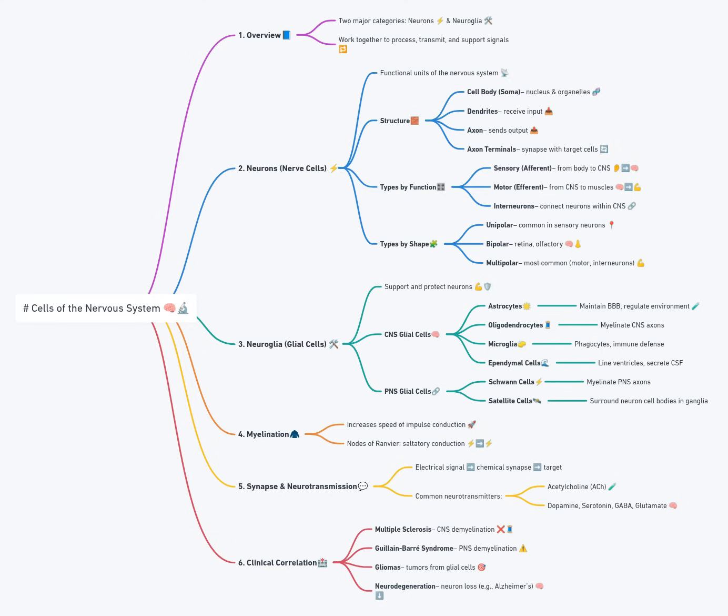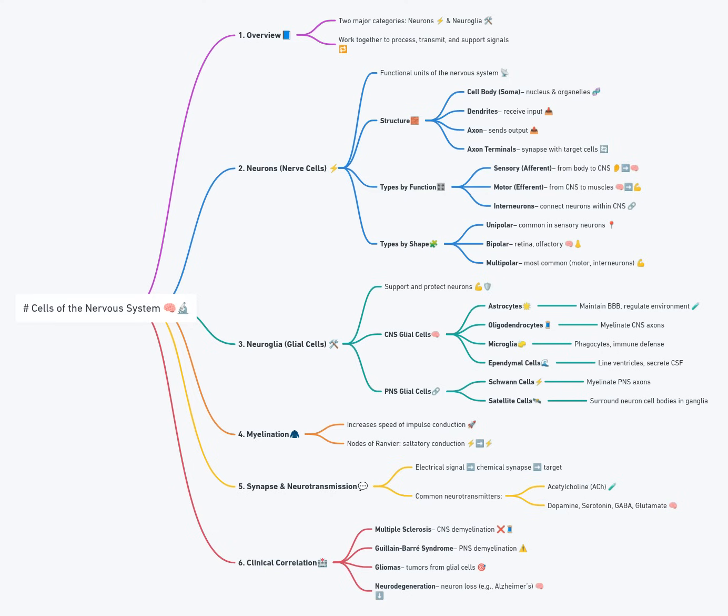Fourth, ependymal cells. These ciliated, epithelial-like cells line the ventricles of the brain and the central canal of the spinal cord. They help produce and circulate cerebrospinal fluid, CSF, contributing to the homeostasis of the internal CNS environment. In the peripheral nervous system, there are two primary types of glial cells.